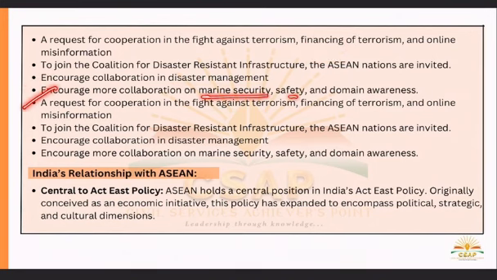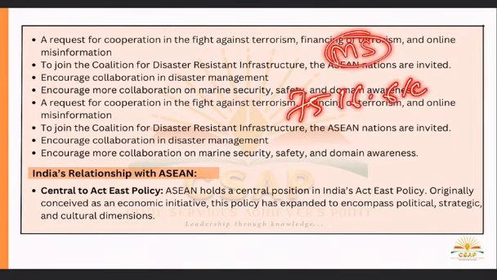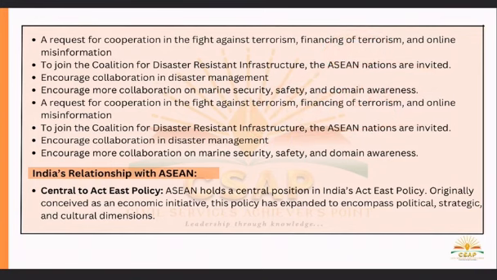More collaboration in marine security, safety and domain awareness. Okay, since we have got a coastline of around 7516.6 km, obviously our coastline can present a lot of challenges, and we will deal with them. To join the coalition for disaster infrastructure, Asians are invited. Then encourage collaboration in disaster management.